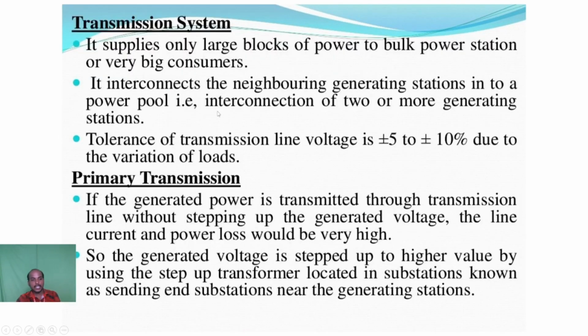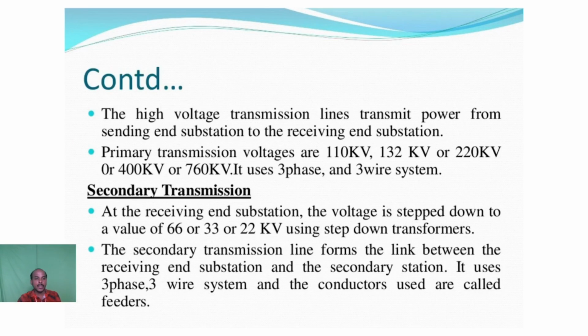There is the primary transmission and the secondary transmission. For the primary transmission, the input rating is 110 kV or 220 kV, and the output of the primary transmission lines is around 33 kV or 66 kV. For the secondary transmission line, the input is 66 kV, 33 kV, or 22 kV, and with the help of a step-down transformer, we step down the voltage to 11 kV or 6.6 kV. That is called the secondary transmission.